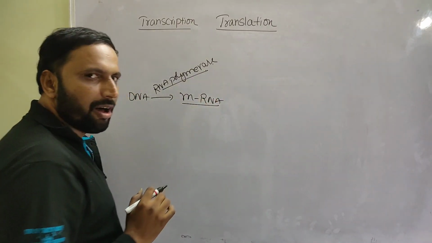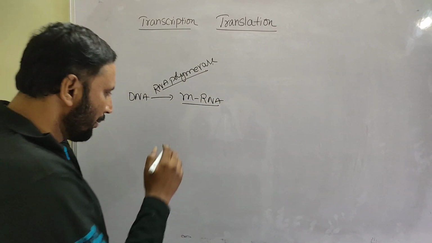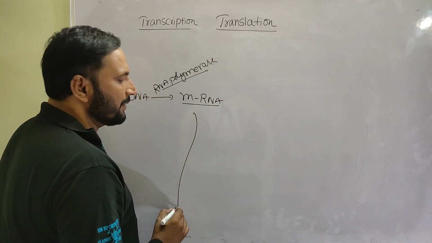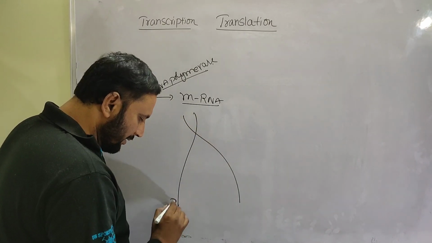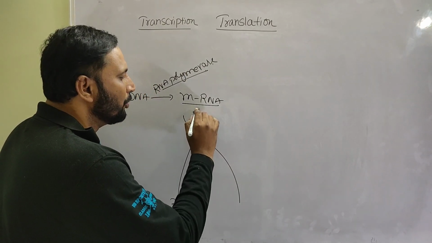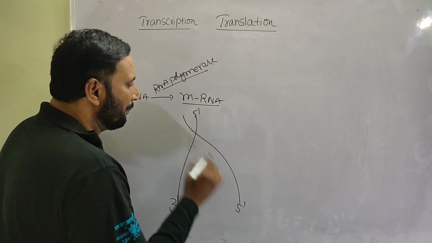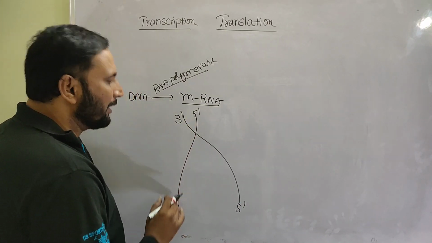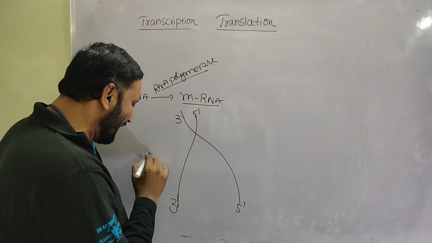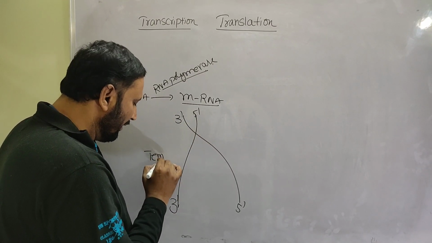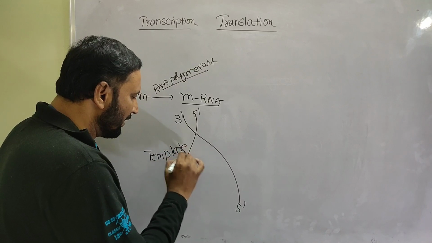In presence of RNA polymerase, step by step, look here, this is the DNA strand. One strand is the 3 to 5 prime strand, another strand is the 5 to 3 prime strand, in which the 3 to 5 prime strand only acts as a template.